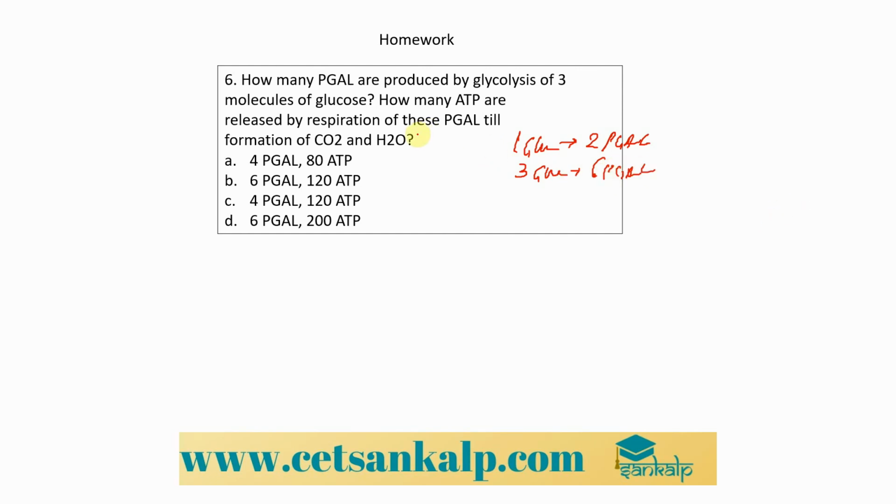So now they have also asked how many ATPs are formed till the formation of carbon dioxide and water. It means that there should be complete aerobic respiration, complete oxidation, right? So we know 1 glucose molecule can give us 38 ATPs. Indirectly, it also means that 2 PGAL will ultimately give us 2 pyruvic acid, which upon complete oxidation will give us 38 ATPs.